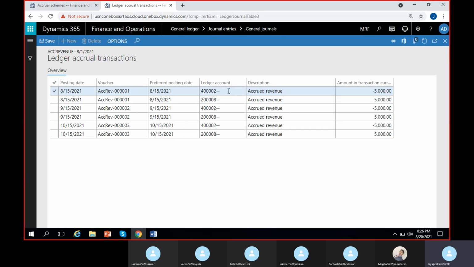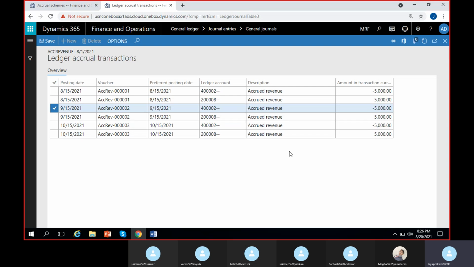And you can see the same revenue account is credited and the prepaid revenue account is debited. Revenue and prepaid revenue are credited and debited respectively for each month. So this is going to be the outcome.